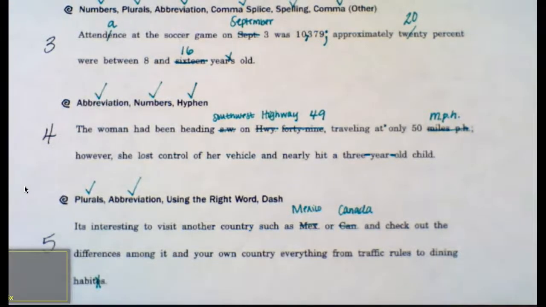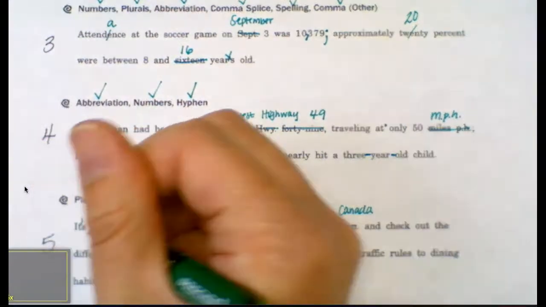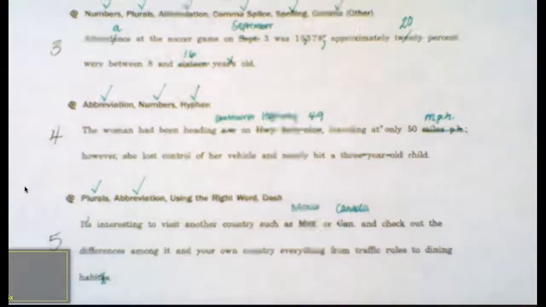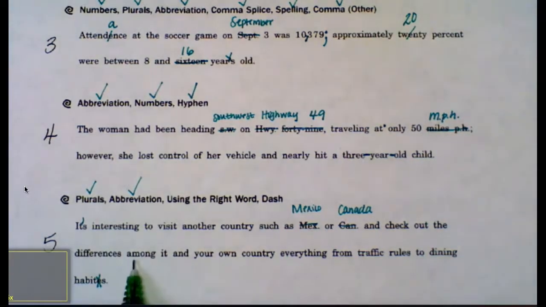Next, I need to make sure I'm using the right word, and there are 2 using the right word errors. The first is this word, it's. We want to use the form that says it is, and so we are going to add the apostrophe. The next using the right word error is actually this word among it.